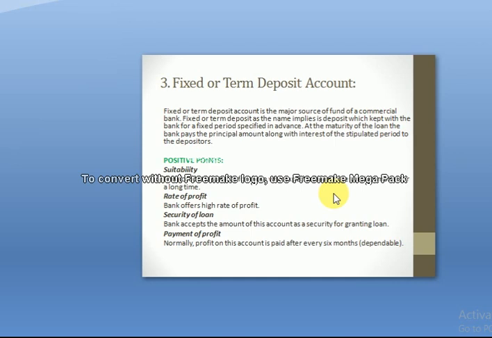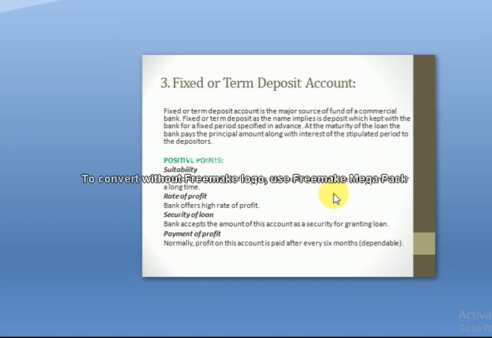Now, what are the positive points of this account? We can say the advantages of fixed deposits or term deposits. This account is suitable for those who expect to have a huge surplus amount for a long time and have no need for their saving amount. So they can open this account.